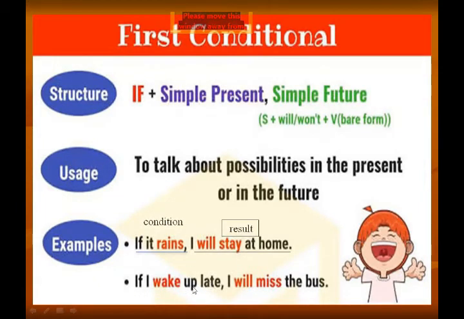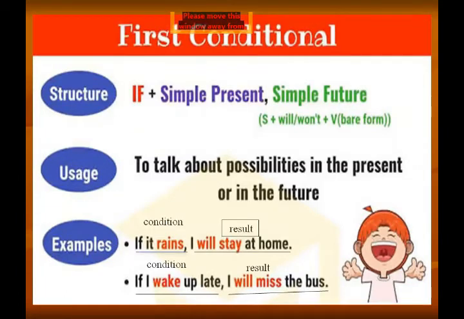Same like, if I wake up late, this is the condition clause. I will miss the bus, and this is the result clause. Understand, students? Now we use simple present tense in the condition clause, and in the result clause we use simple future tense with the first form or the bare form of the verb.